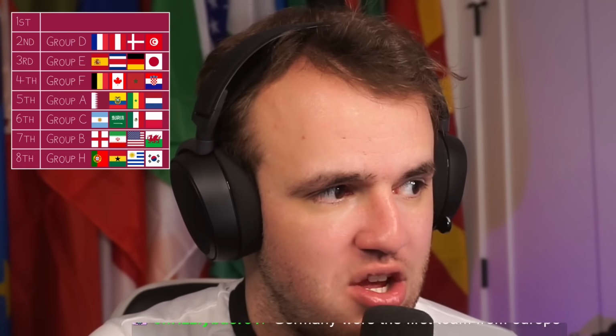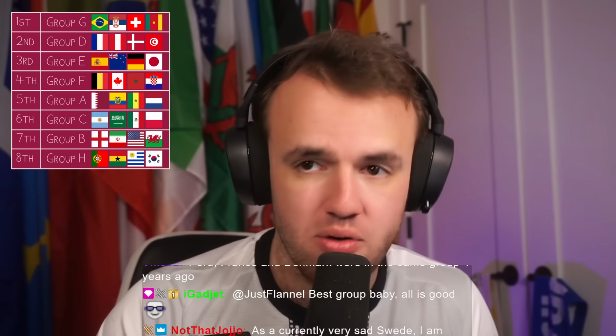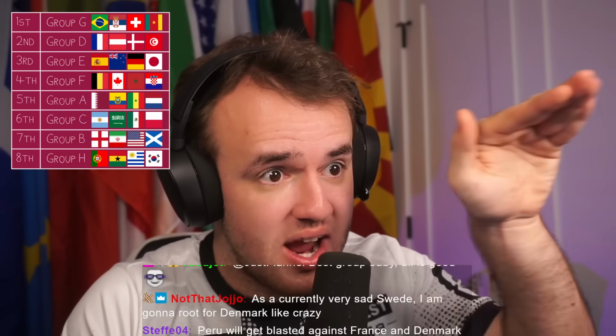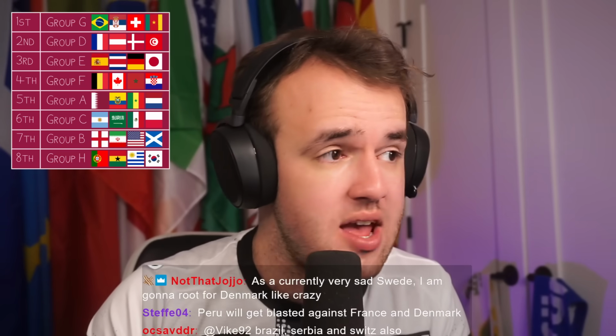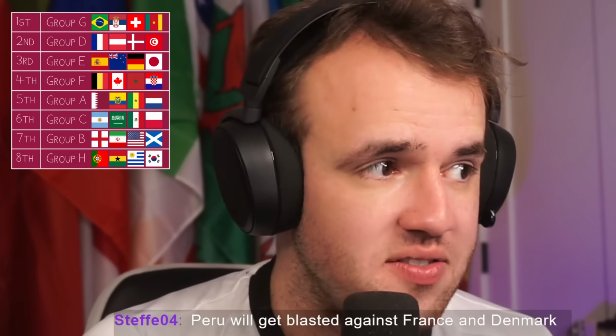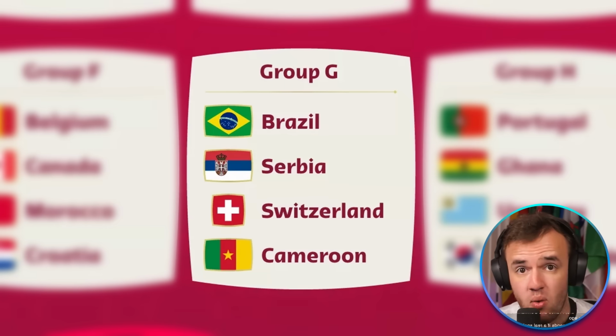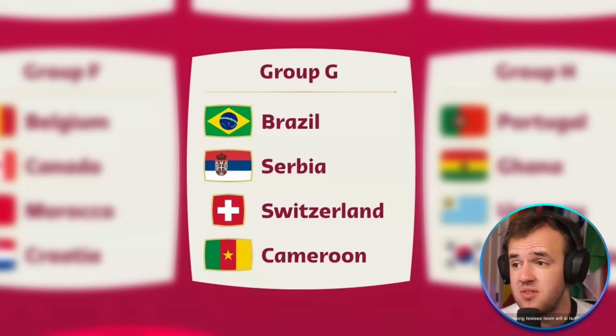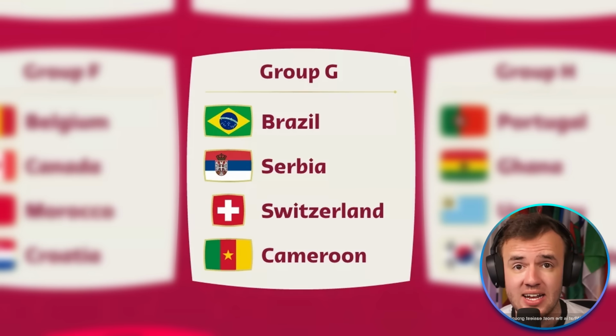But the closest that you get is Group G, because Group G, let's slot that right in there at the top. Group G is the best group, talent-wise, at this World Cup. Brazil, the #1 team in the world, unbeaten through South American qualifying. I consider them the 2nd favorite for this World Cup. Switzerland, qualified automatically out of Europe after reaching the quarterfinals in the Euros. Serbia, qualified automatically out of Europe.